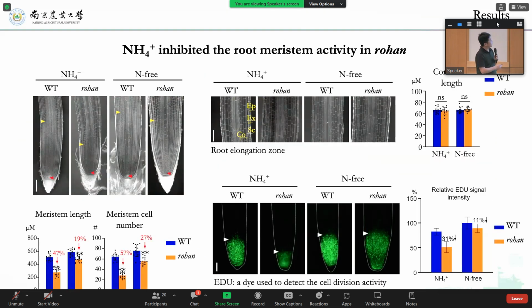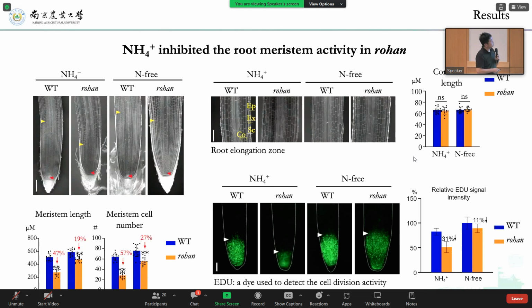Then we checked whether this root arrest phenotype is caused by meristem activity. We did PI staining, and we found that indeed in this mutant the root meristems become very small, and we have fewer meristem cells compared to wild type in a high ammonium condition.